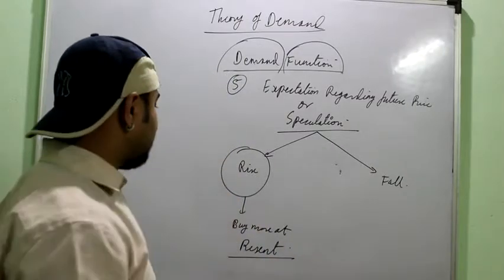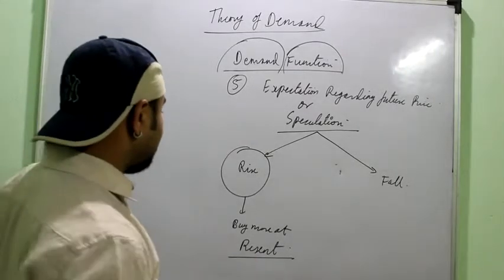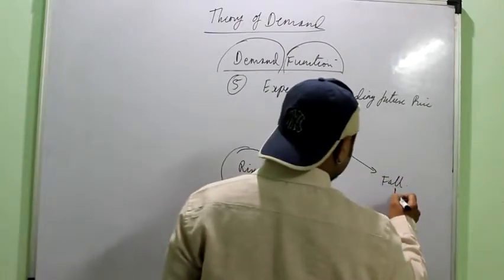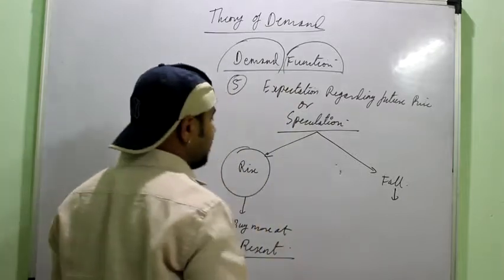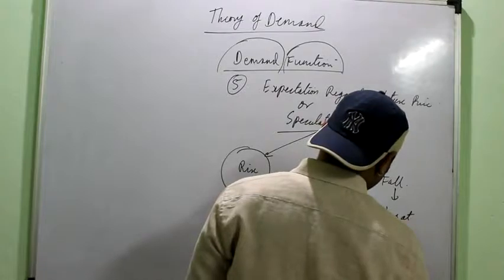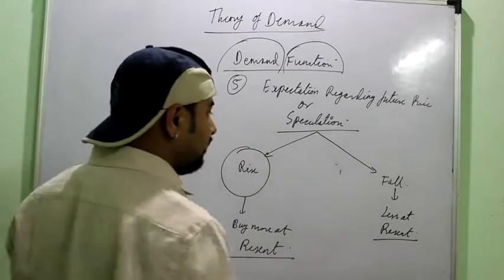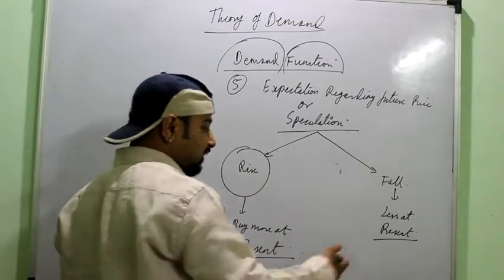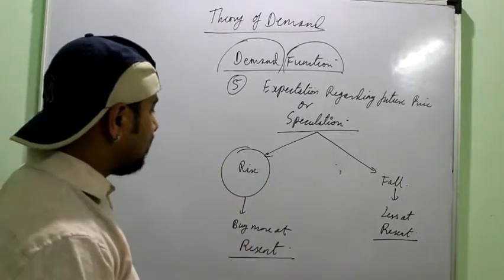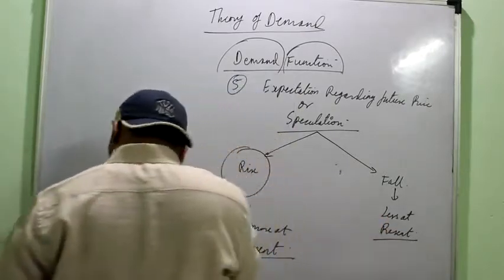Suppose you go to buy tomato, today you are getting it for 20 rupees per kg, and the seller tells you that it will be 30 rupees per kg by tomorrow, so you may buy 2 kgs instead of 1. While if the consumer feels that there will be a fall in the price of the commodity in the near future, he would buy less at present, only a quantity sufficient to satisfy the present need. He will wait for the prices to fall in the near future, right? Suppose, again the same example, if you come to know that from tomorrow the price of potatoes would be 10 rupees per kg, you may buy only half a kg for today, right?